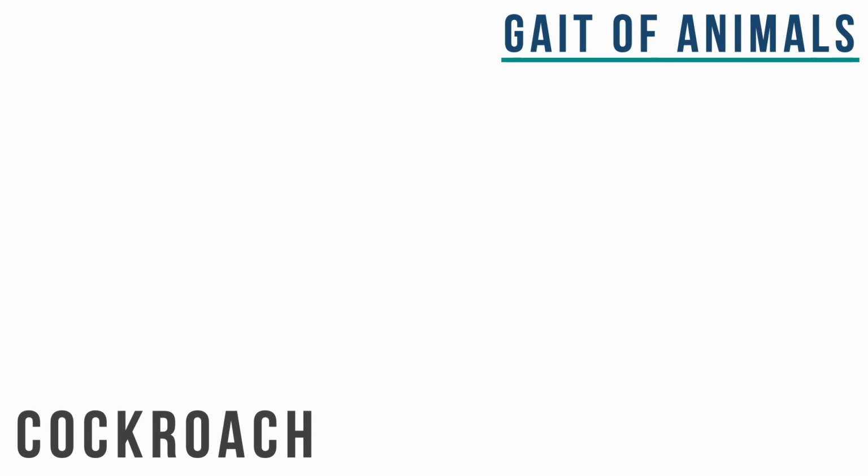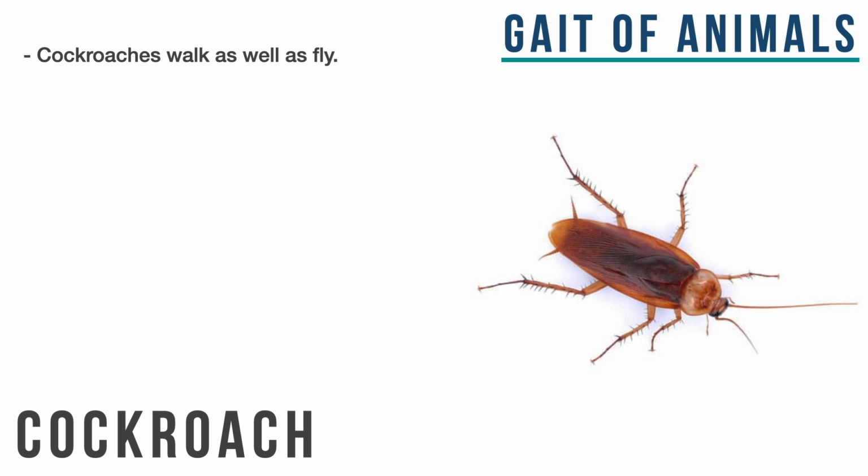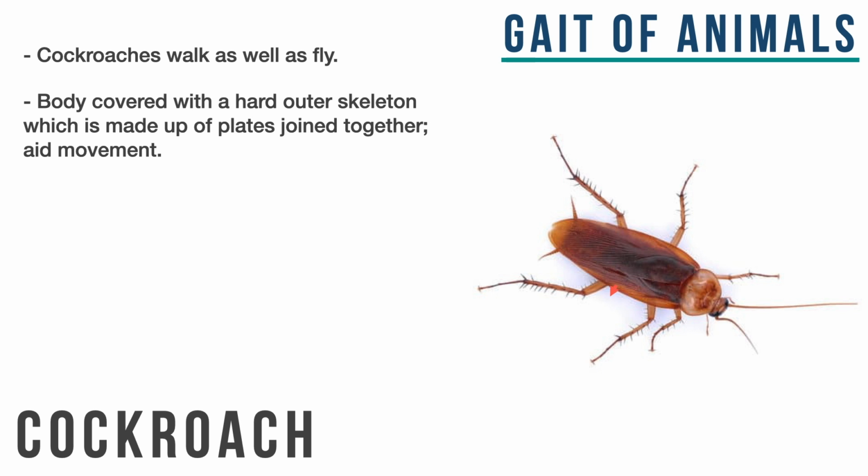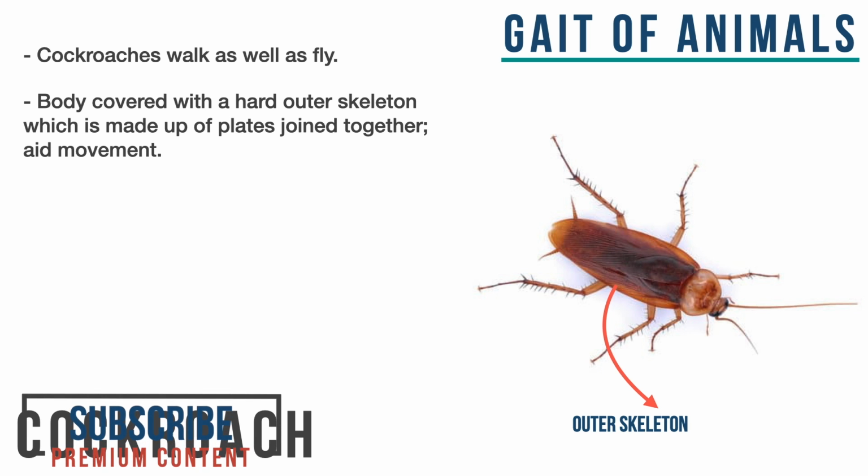Now next on the list are cockroaches. Interestingly, cockroaches are able to walk as well as fly. Their body is covered with a hard outer skeleton. These skeletons are not made by bones. Instead, they are made by plates that are joined together. They also help them in movement.